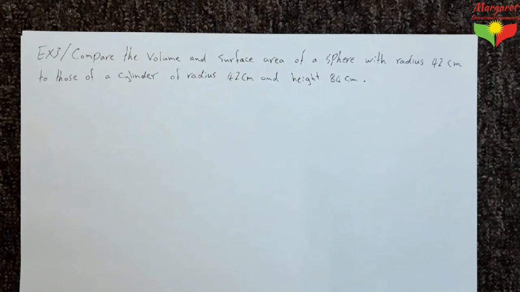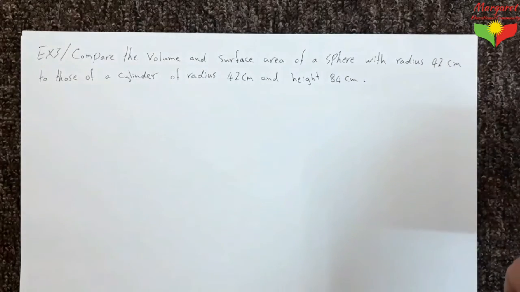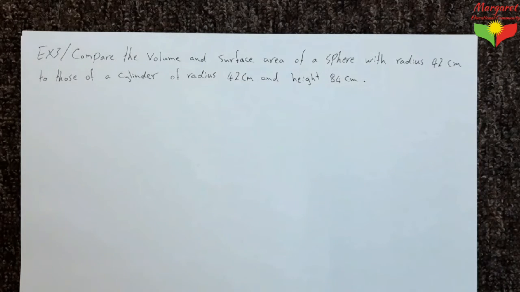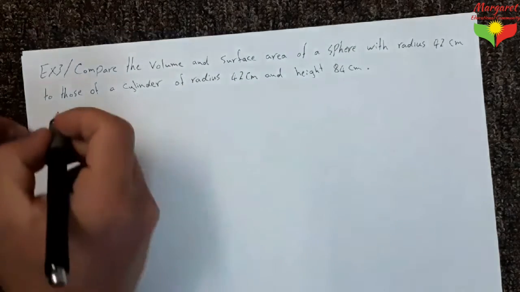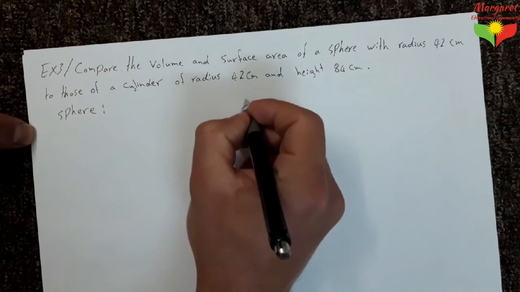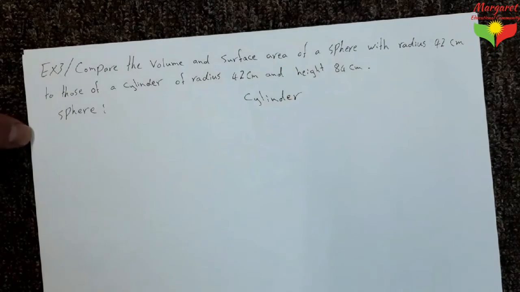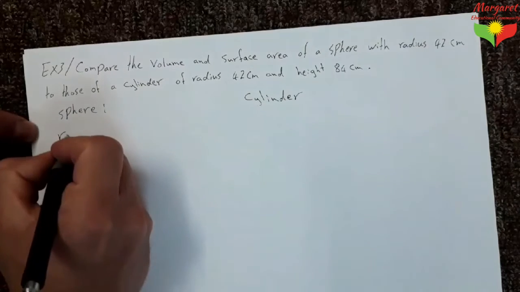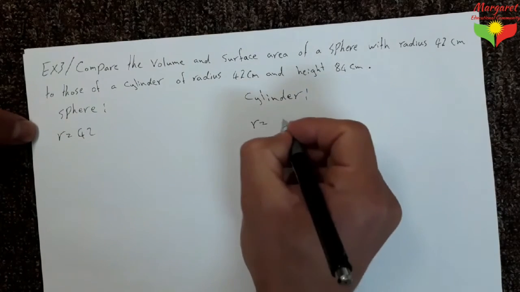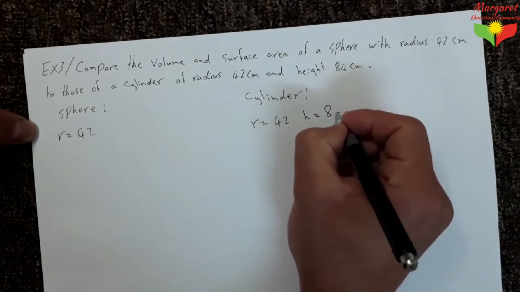So we have sphere and cylinder. In the sphere, r equals 42 and in the cylinder r equals 42 and h equals 84.